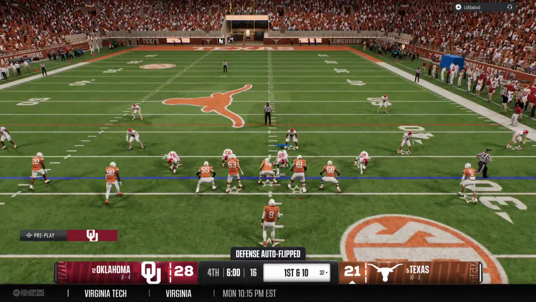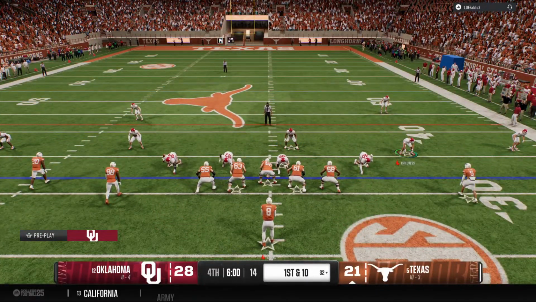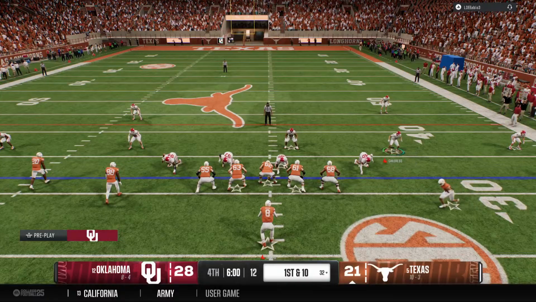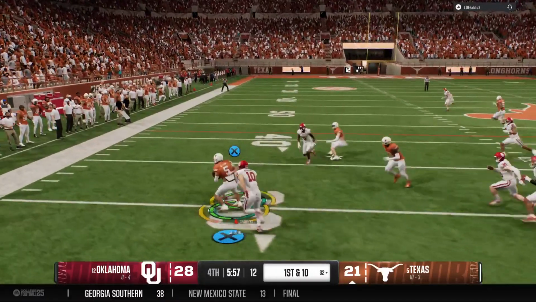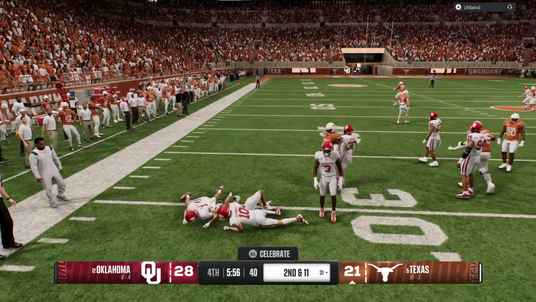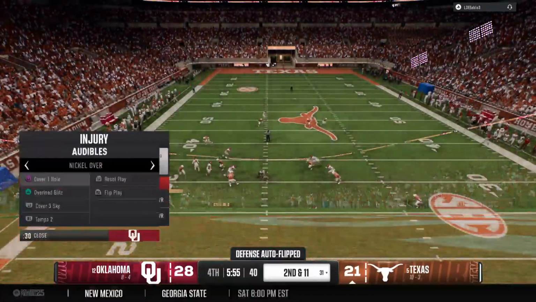Offense getting set to run a first down play. Receiver in motion now. Here comes a jet sweep. There's a loss after the completion. That's a good play by the defense.